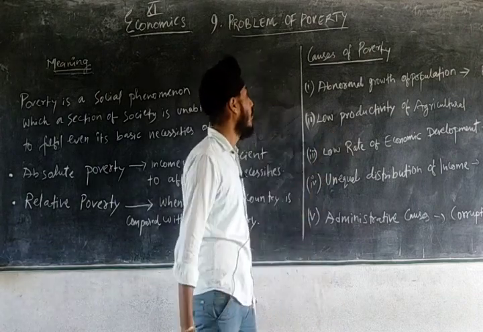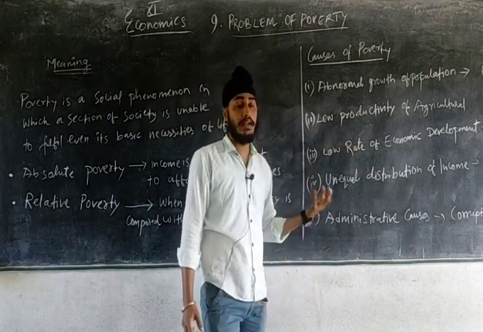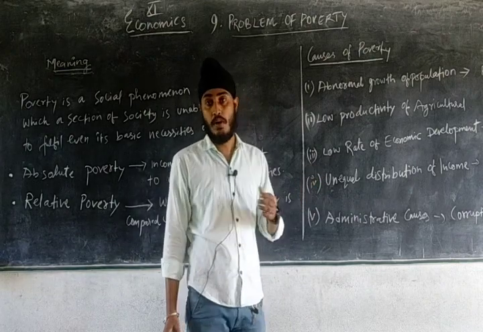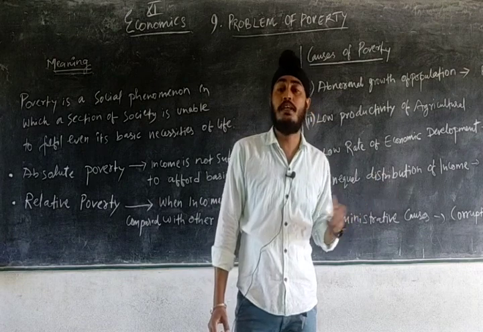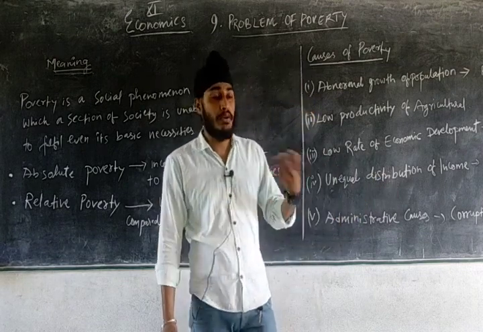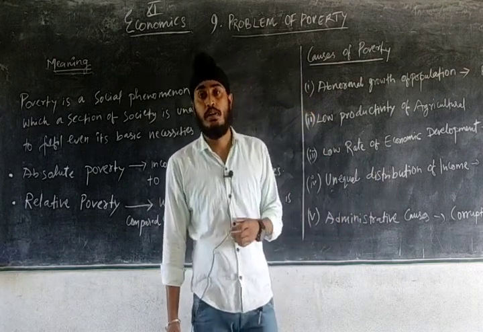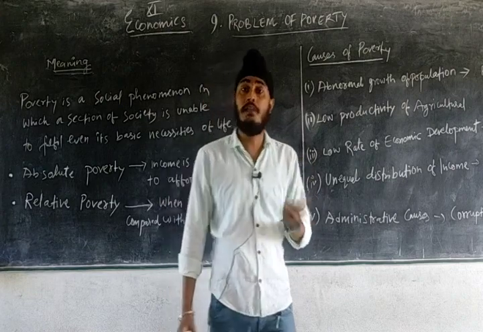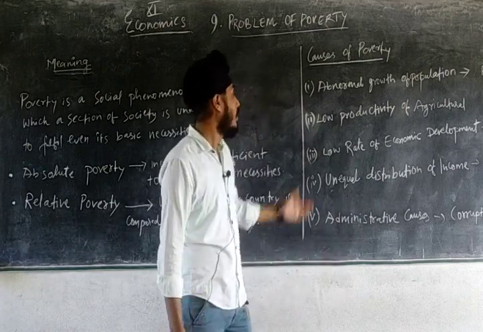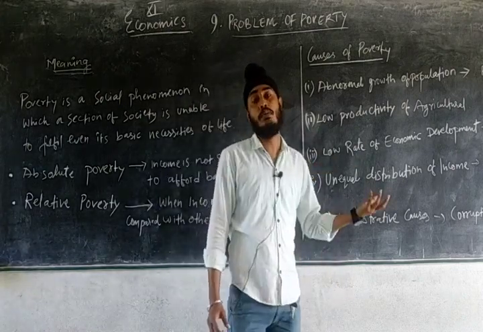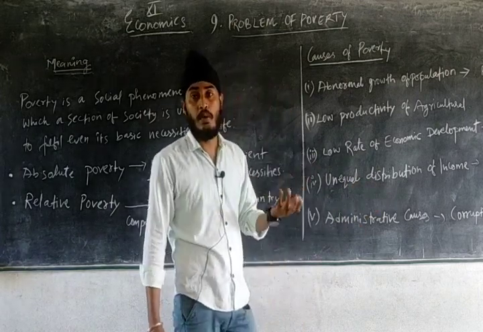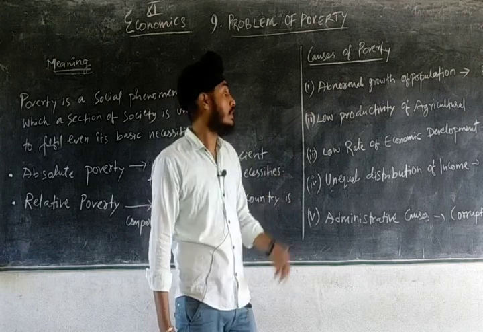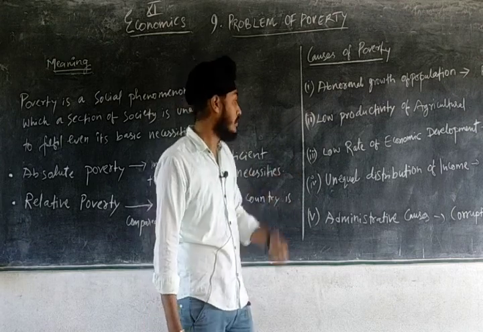Next we'll see low productivity of agriculture. Now agriculture sector is the main sector of our economy, and when there is low productivity in agriculture, what will happen? It will automatically decrease the output. So when output decreases, it will result in poverty. Next one is low rate of economic growth. Now low rate of economic growth also results in poverty. When there is no development, or the development is very less, it will automatically give rise to poverty.